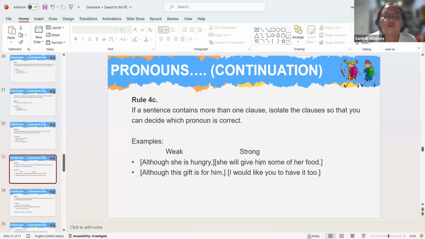And then if you look at the strong clause, she will give him some of her food, it is already a complete sentence. It can stand on its own already. Same with I would like you to have it too. It is another strong clause which can stand on its own.